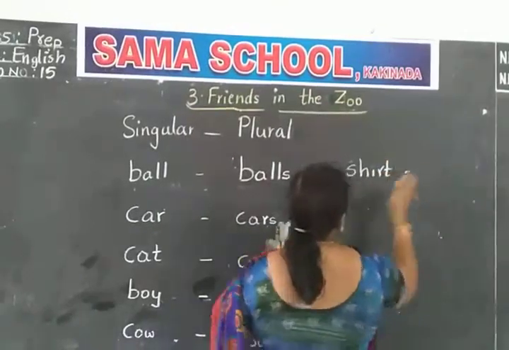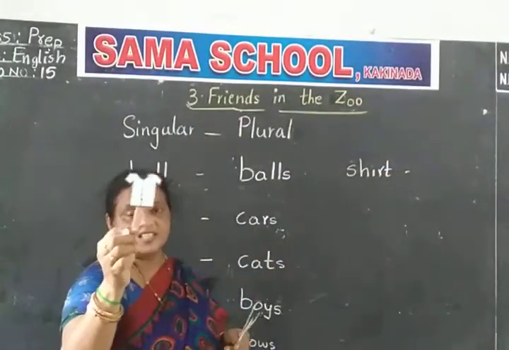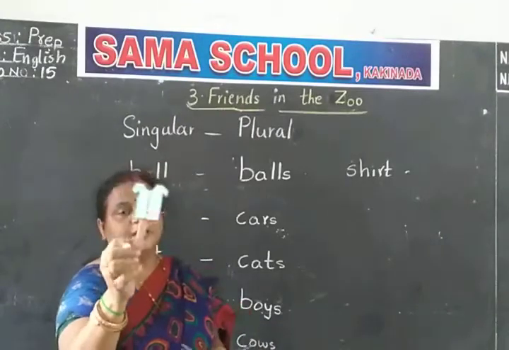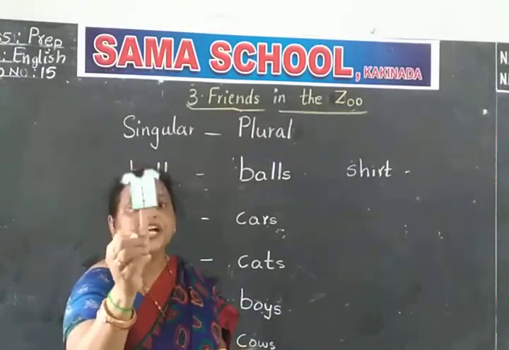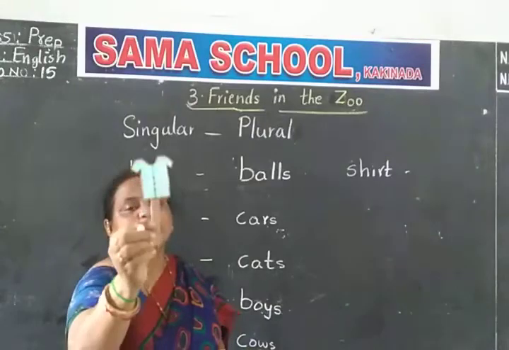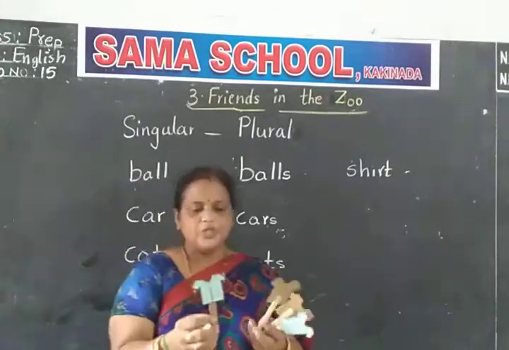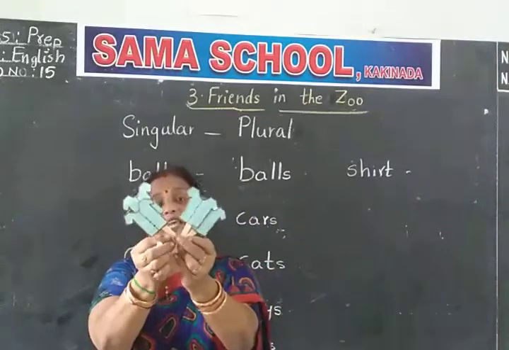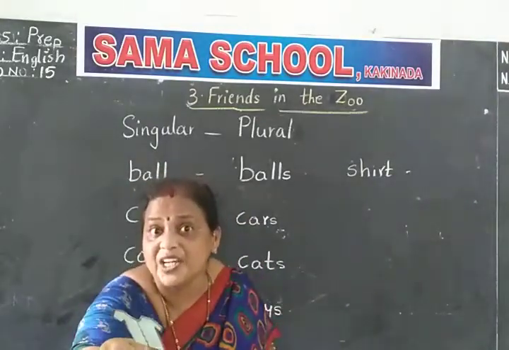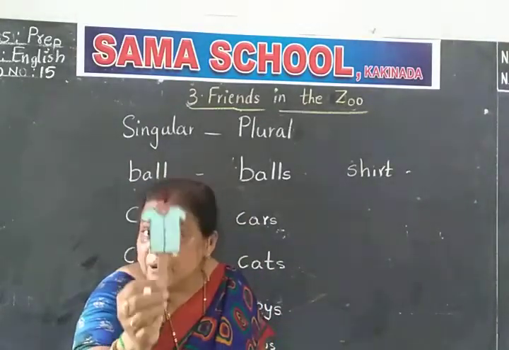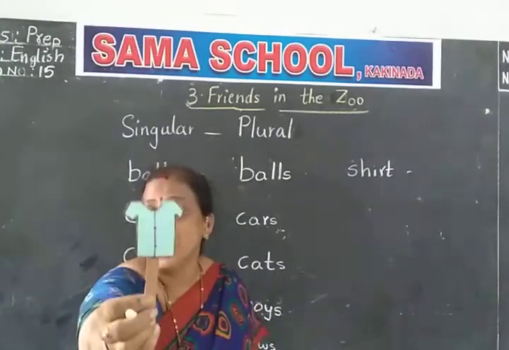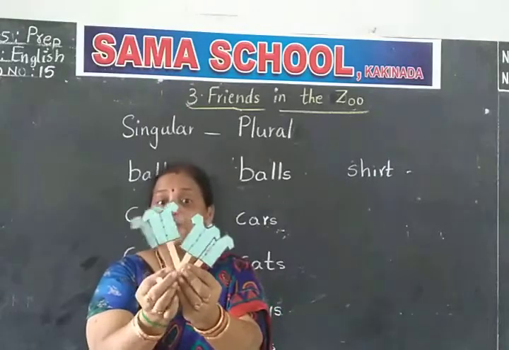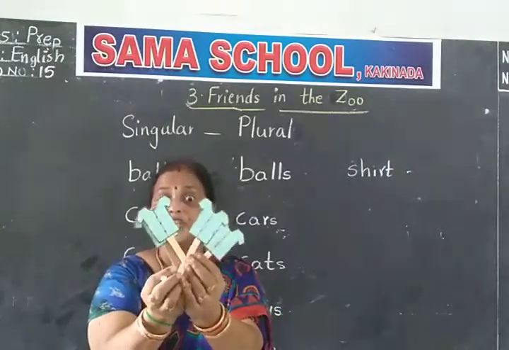S-H-I-R-T, shirt. You have already learned in the previous lesson the shirt spelling. Shirt. Only one shirt. Now you see, children, I am showing you many. Now what you see? If it is one, you are saying shirt. One ఉంటే మనం shirt అంటున్నాం. But now ఇప్పుడు చూడండి అమ్మా ఇప్పుడు so many shirts చాలా వచ్చాయి షర్ట్స్.